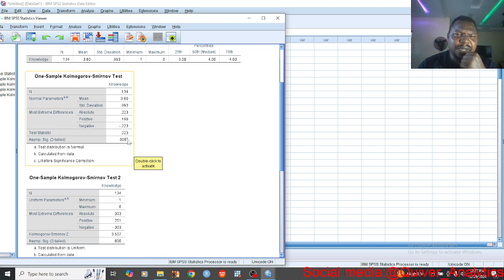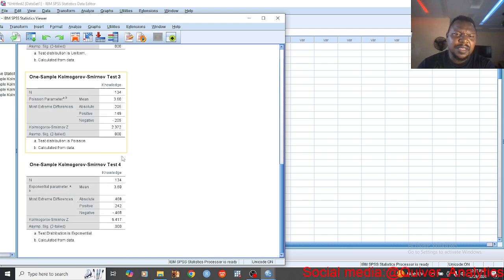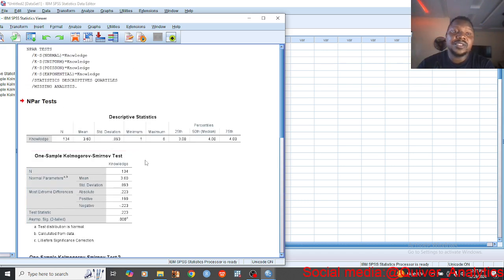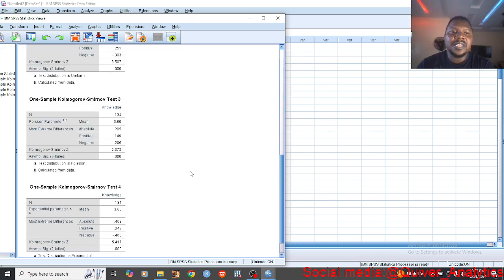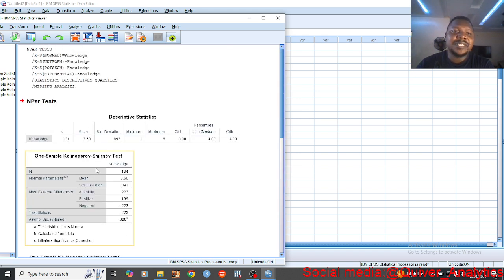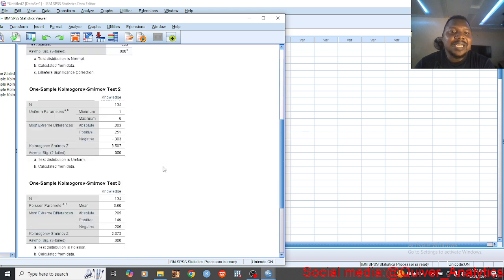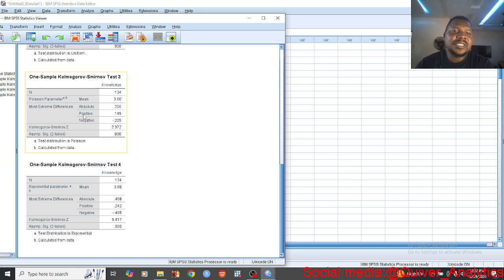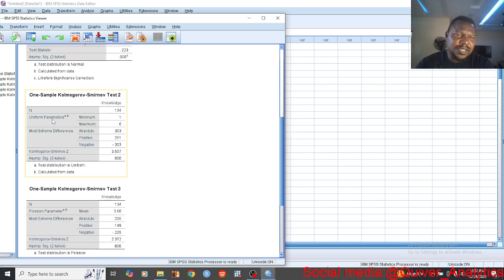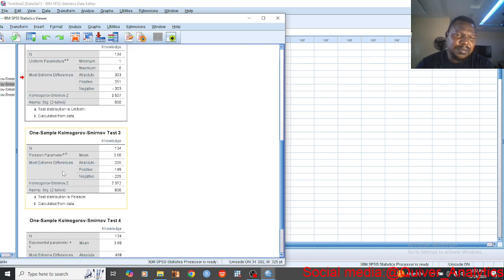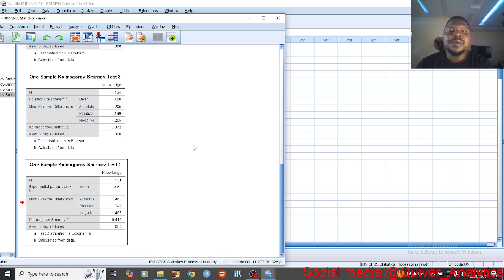So we have the p-value for the one-sample KS test, which implies that there is a significant difference between this and the normal distribution. The same thing goes for every other one, because once it is not normal, it's significant for the rest as well. But for a distribution that is not normal, we can have varying options for different distributions. This is uniform, this is Poisson, and this is exponential parameters. All right, so that's all. A very quick one for the one-sample non-parametric tests.